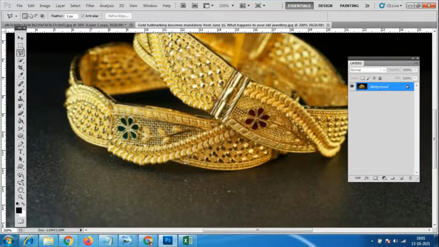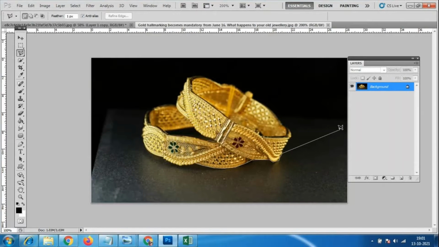Using this polygonal lasso tool, we have to cut this neatly. We have to select it like this. Otherwise you can use the magic wand tool. Here we cannot use it, because we need a background here. Control minus. Background is very important.